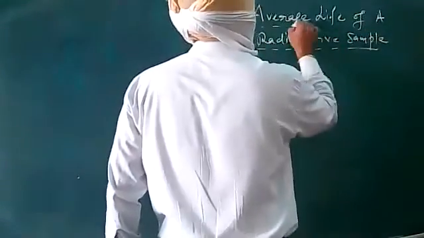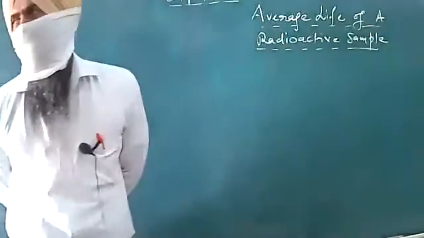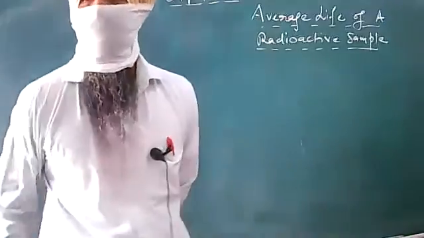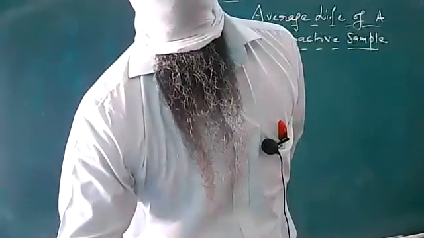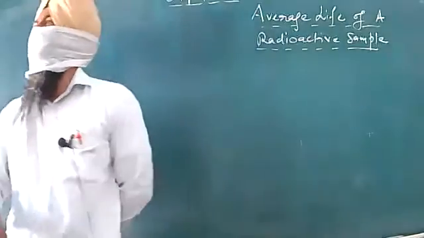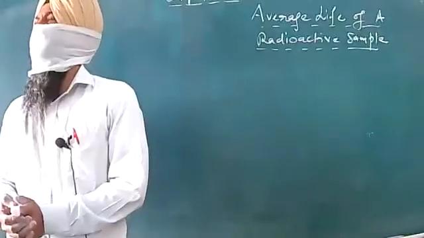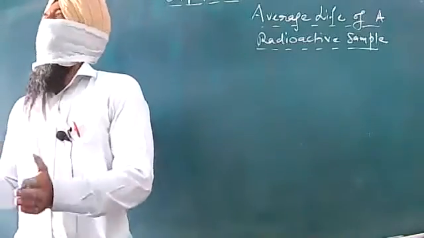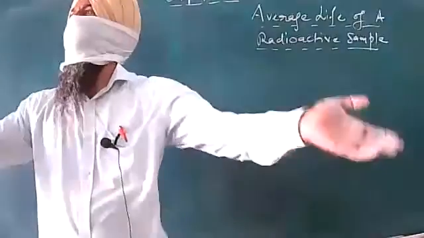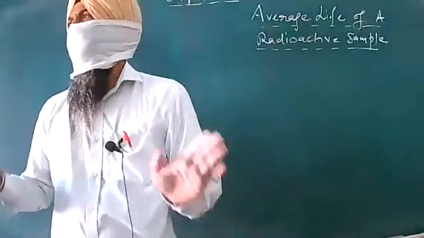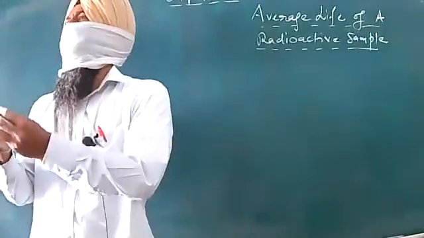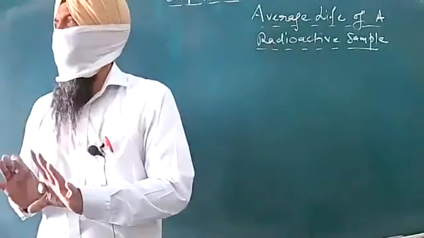Before I begin with the scientific discussion, a little bit of discussion with the help of a small example. Beta, imagine at present you are sitting in this classroom. I am also present in this classroom. Suppose there are 30 students present. What we will do, we will add the age of all the students.